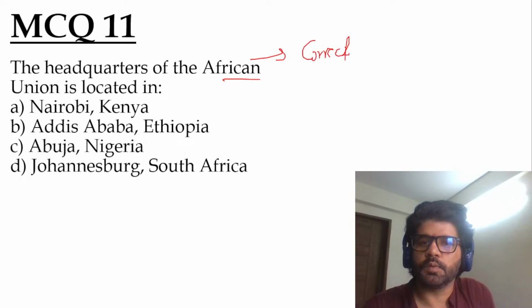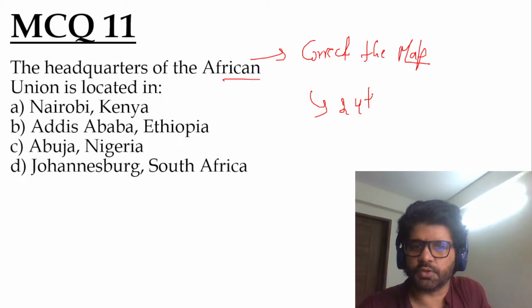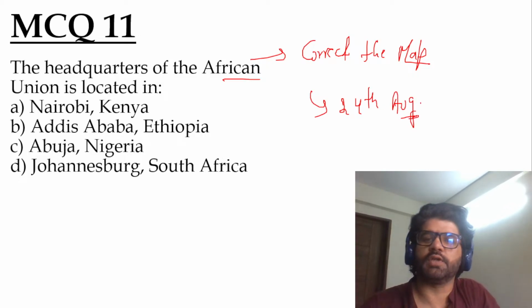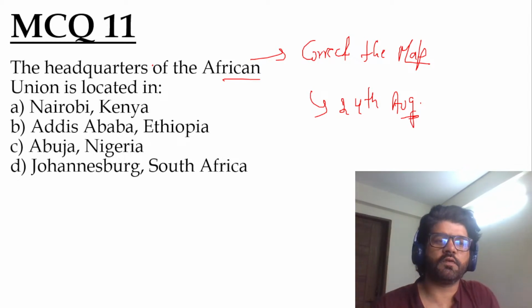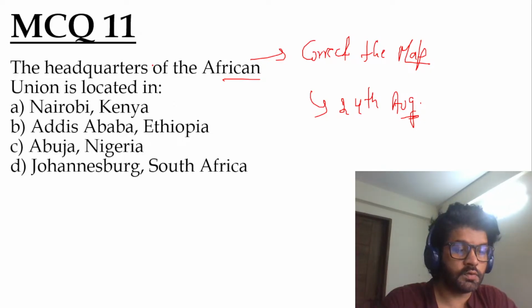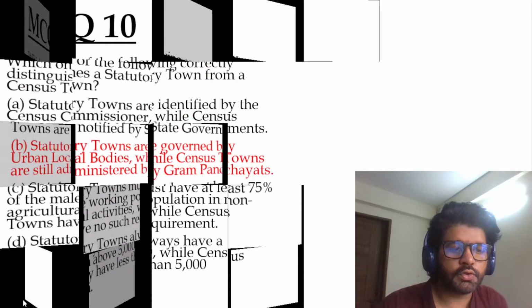So this was MCQ 10 and this was MCQ 11, based on African Union and the Correct the Map campaign. Yesterday, because The Hindu was on leave, we covered the 24th August Hindu, which was a Sunday, because we do Hindu analysis from Monday to Saturday. So we talked about the Correct the Map campaign, and there we talked about this particular issue: the headquarters of the African Union. Where is it located? Anandu and Rishi have stated Addis Ababa, Ethiopia. Very good.